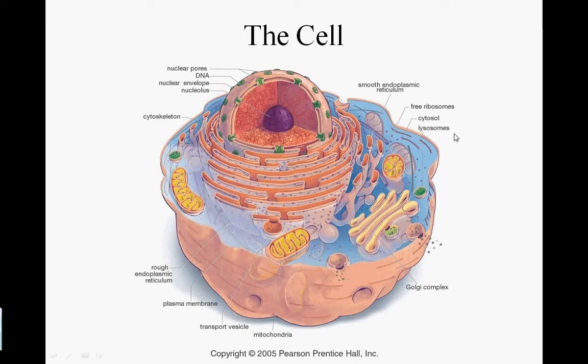So this figure right here shows the cell in more detail. As you can see, you have a nucleus right here in this region. The DNA is contained inside of that nucleus, and in the center here you have a nucleolus. You have rough endoplasmic reticulum right here. They are rough because they contain ribosomes, which are your organelle that are crucial in protein production. Over here we have mitochondria. We have a Golgi apparatus right here. We have lysosomes, the plasma membrane, of course, and the cytosol is the fluid that the organelles are suspended in.